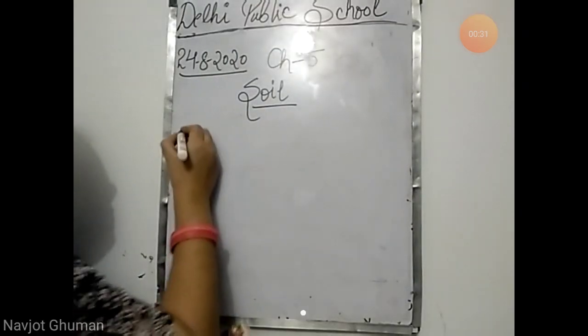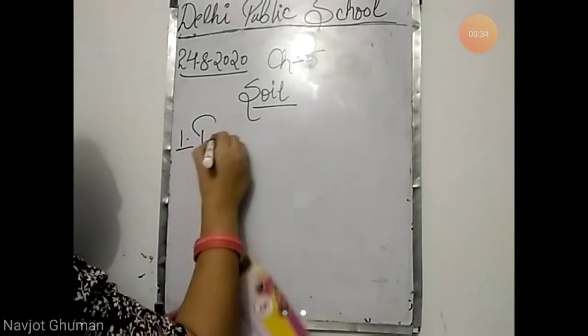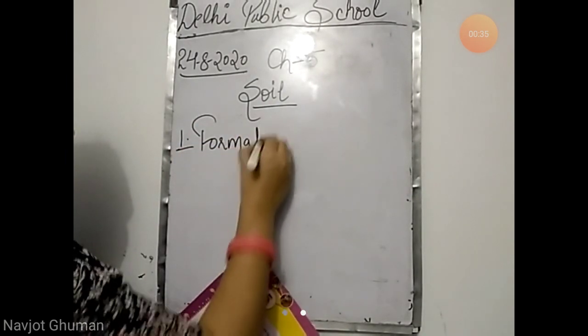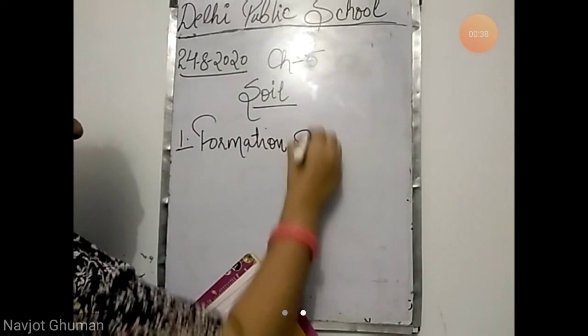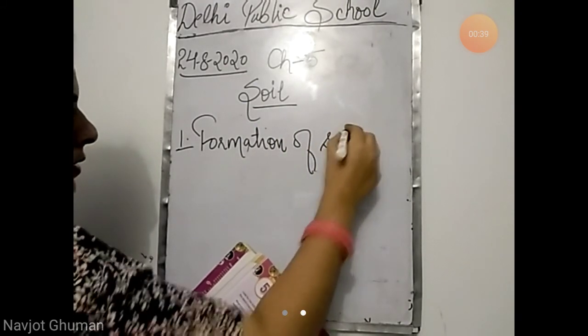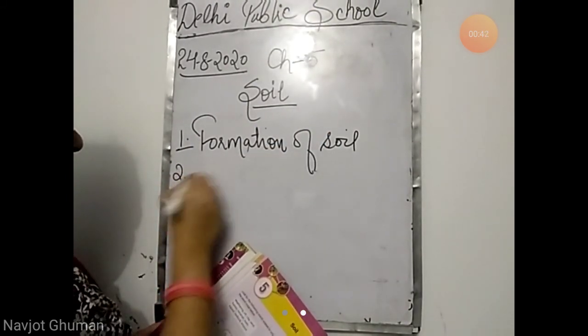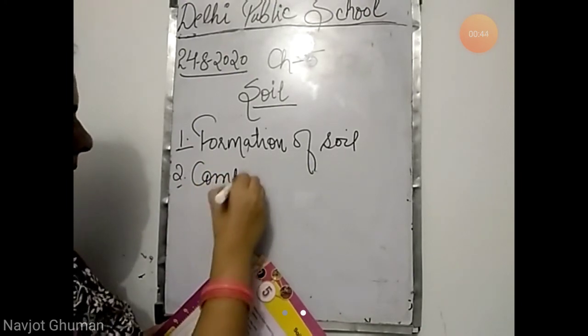The topics that we'll cover in this chapter are: first is formation of soil. Second will be composition of soil.